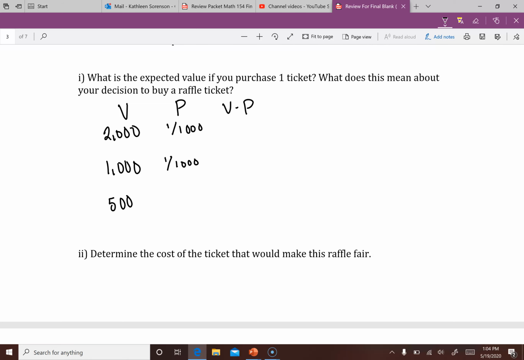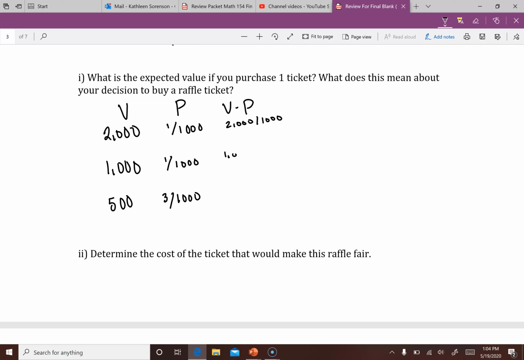But there are 3 winners for third place, and assuming that we're all putting the tickets back in, this is going to be a probability of 3 over 1,000. So we're going to multiply across here, and 2,000 times 1 over 1,000 gives me 2,000 over 1,000.